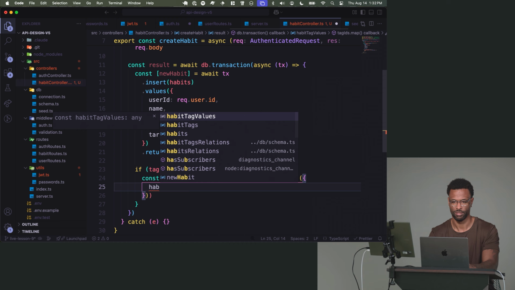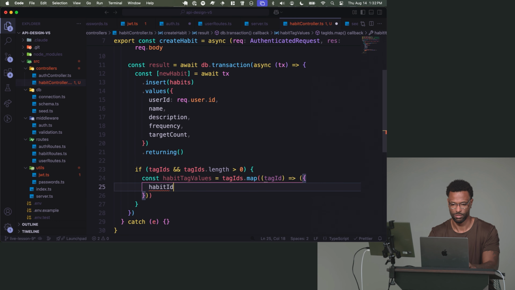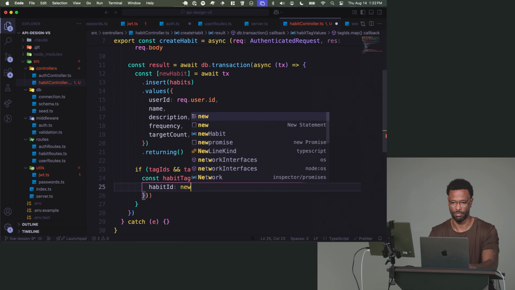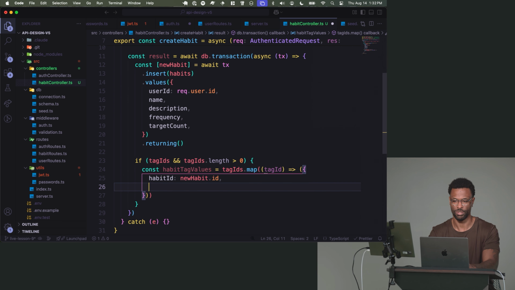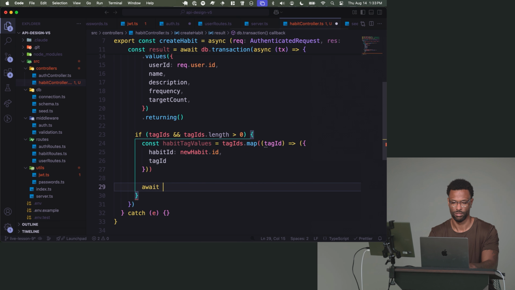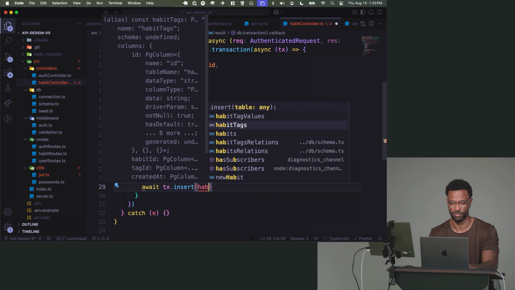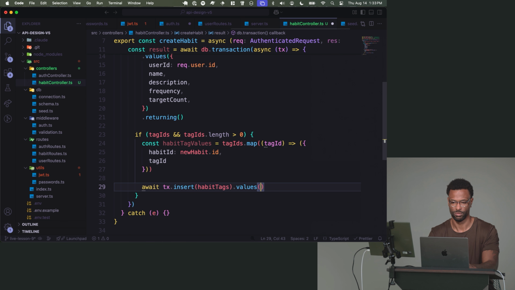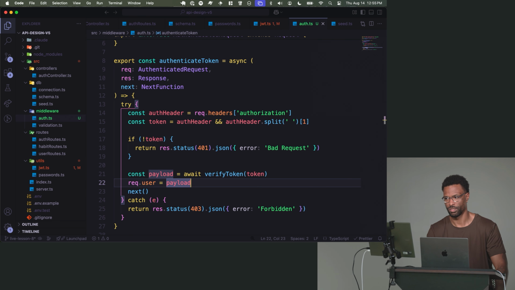So the habit ID is going to be that new habit that we just created. And then we want to associate this habit ID to any tag ID that we're currently on. So these will be an array of objects that we can then insert into the habit tag table like this. Cool.